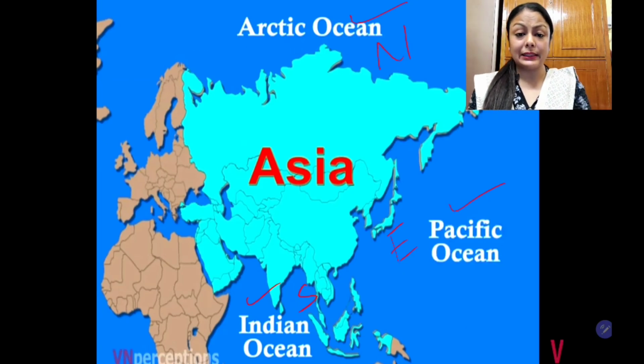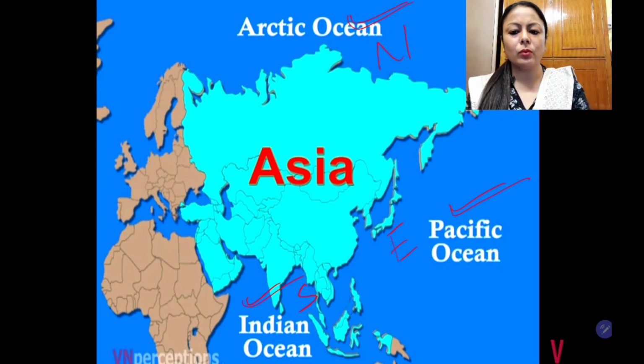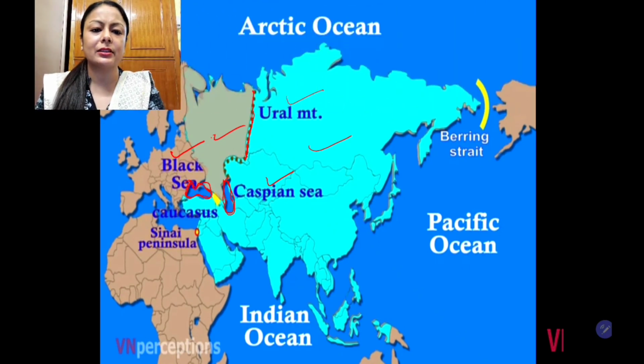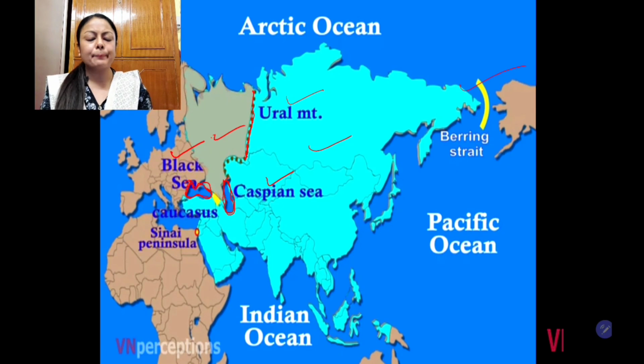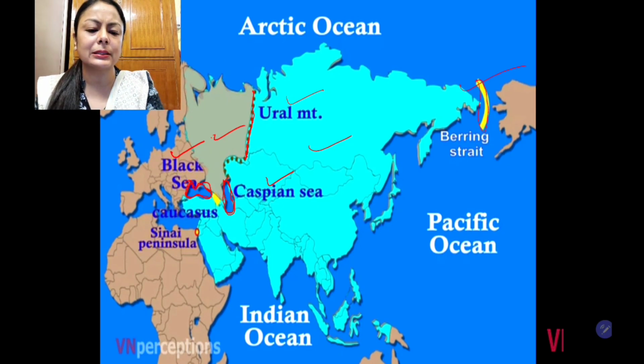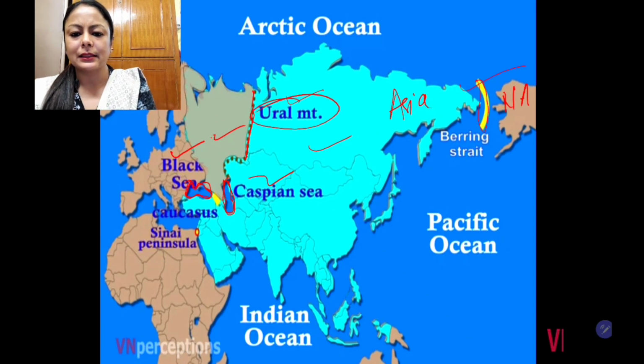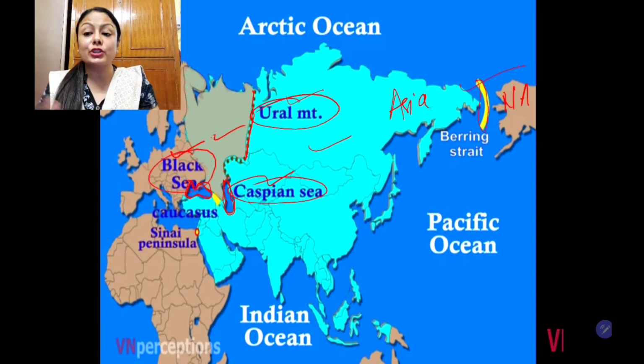We have seen the water bodies: Arctic in the north, Pacific in the east, Indian Ocean in the south, and small water bodies like the Mediterranean Sea in the southwest and the Red Sea, which separates Asia from Africa. We have also seen the Bering Strait, which you can see very nicely on this map. It is a narrow stretch of water separating Asia and North America. And the Ural, the Caspian Sea and the Black Sea form a natural boundary between Europe and Asia.